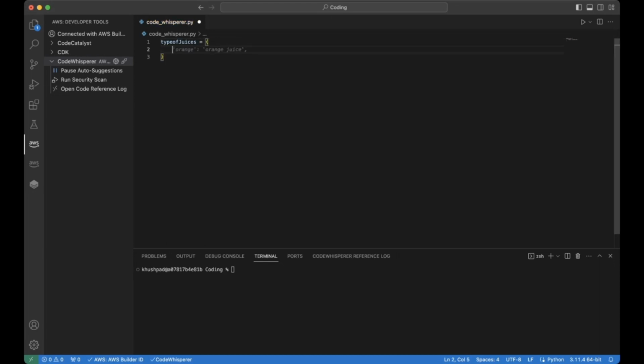So I think it's recognizing orange as orange juice with the key values. Let's see. Let's just go ahead and go with that one. Let's click tab, get that suggestion. Okay, so it's recognizing that orange and orange juice and apple with apple juice. Okay, let's see what other suggestions it has. So I can go ahead and see that there's two more suggestions that it has over here. I can click tab to just accept it or move on to the next word with the arrow key.